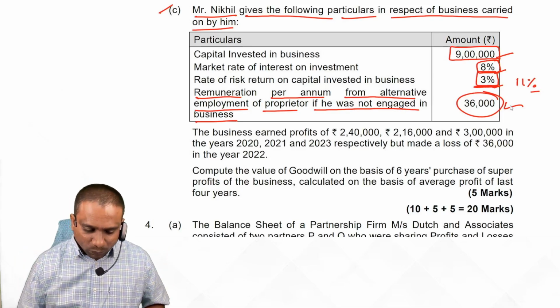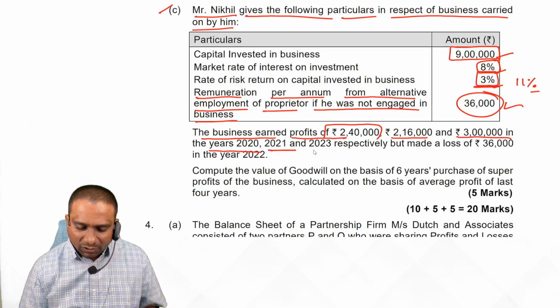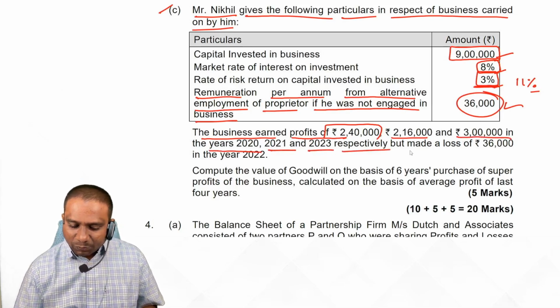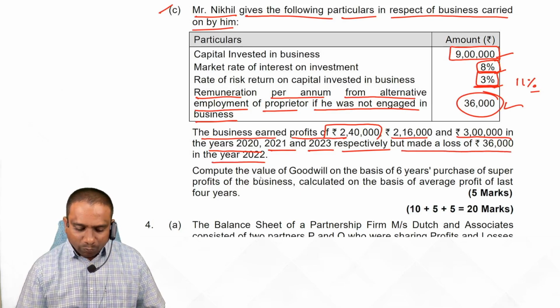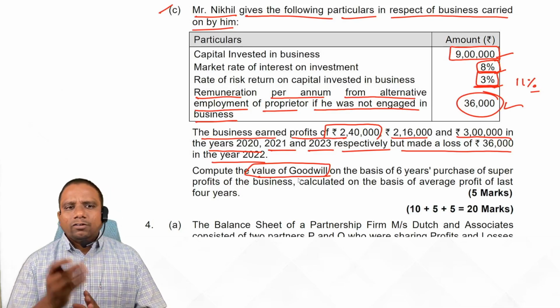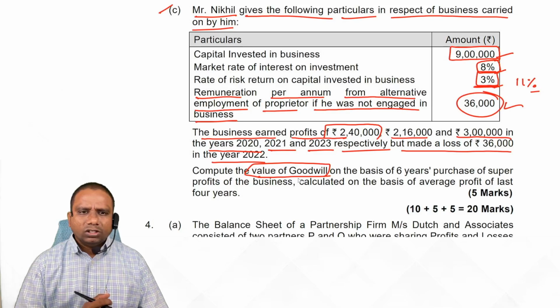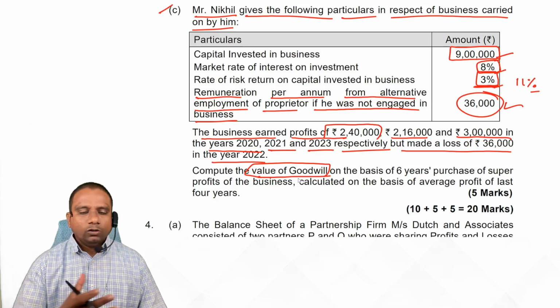To remember. Next one. The business earned profits of 2,40,000, 2,16,000 and 3 lakhs in the years 20, 21 and 23 respectively, but made a loss of 36,000 in the year 22. Compute the value of goodwill. This is valuation of goodwill, students. For valuation of goodwill, we have three methods, no? Four methods, whatever you call. One is average profit method. Next one is super profit method. Next one is annuity method. Next one is capitalization of profits method.